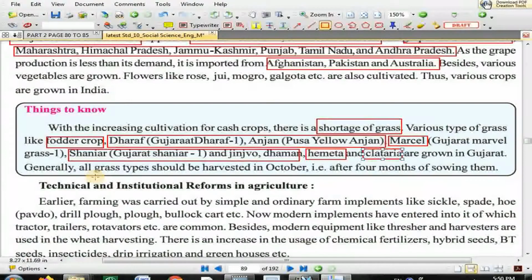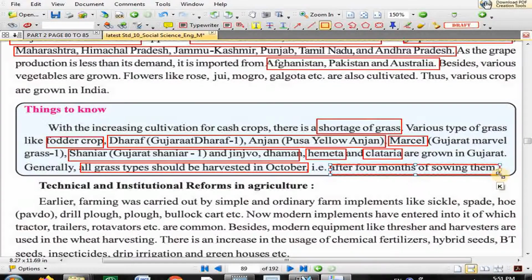Generally, all grass types are harvested in the month of October, that is after 4 months of sowing them. So they harvest in October, but they start cultivating this grass 4 months before October.